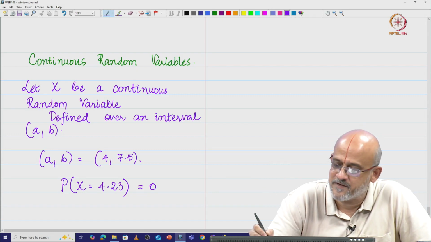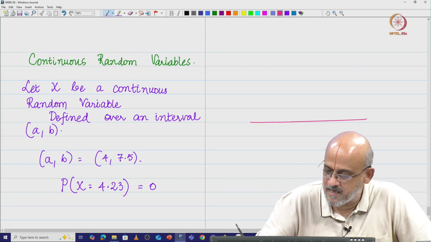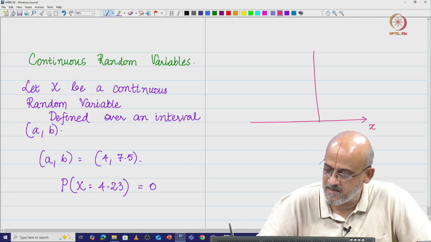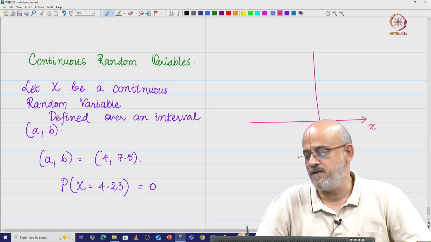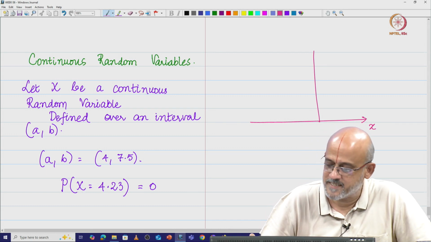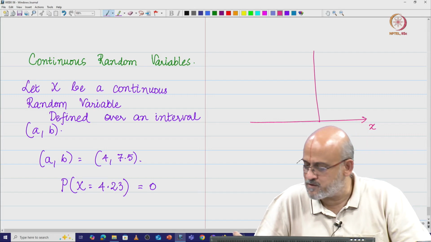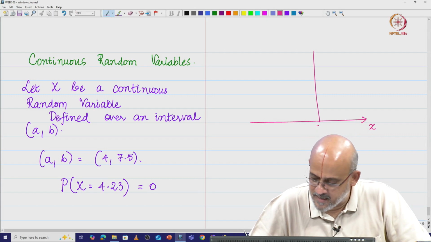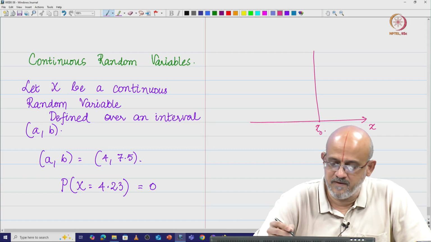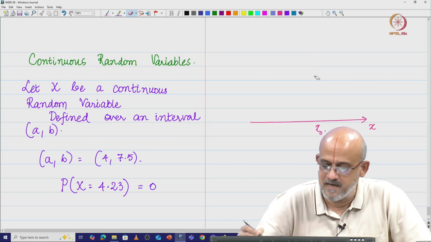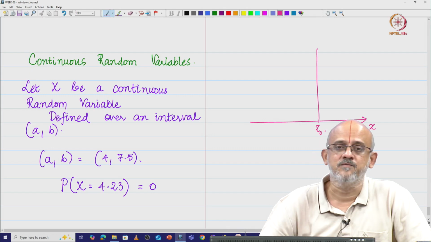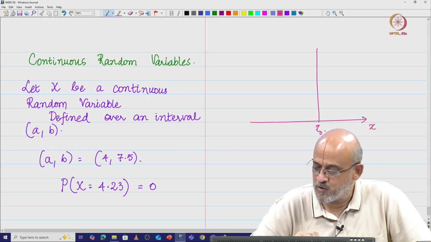So, for example, let us assume this is the domain of the random variable, which is going to take some values x. At this point, let us say x naught, the probability of the random variable X taking the value x naught is 0, we just saw that. So, what do we do?